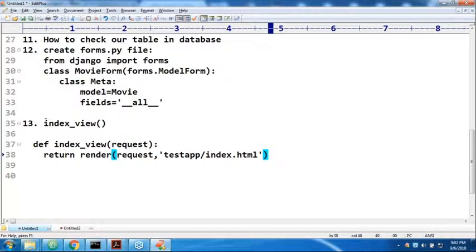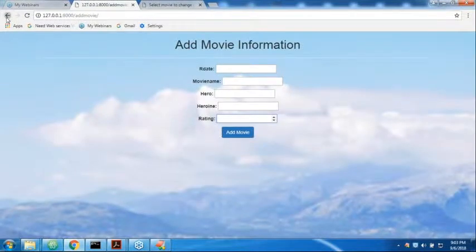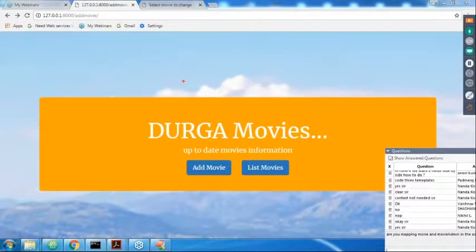Sir, listen carefully because my index.html page is very cute. Have you observed this? This is the index.html. Can you please consider what this is and how you are able to get it? This is the background image. Are you getting it? This one is nothing but the background image.